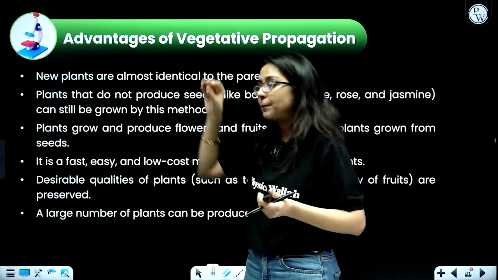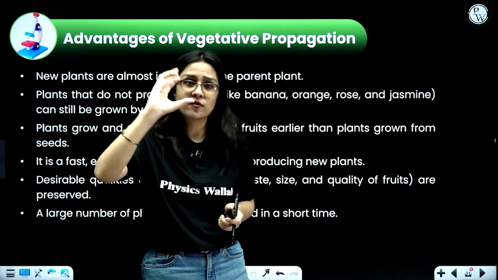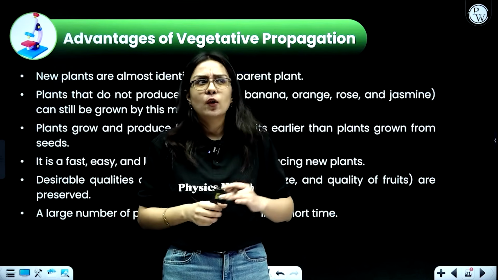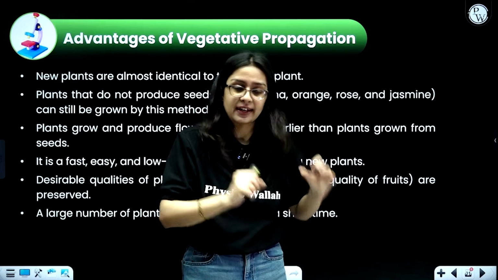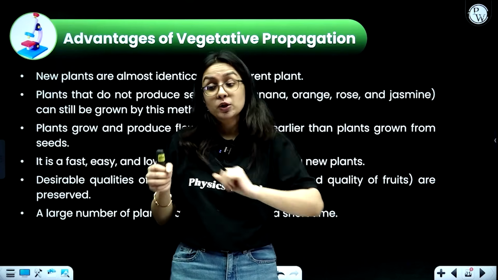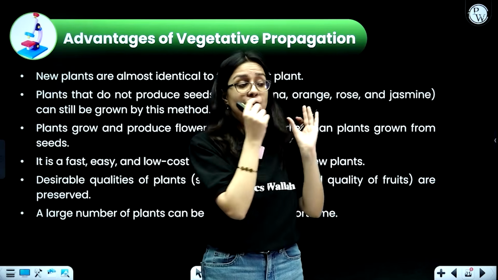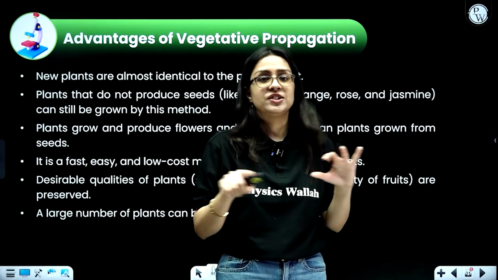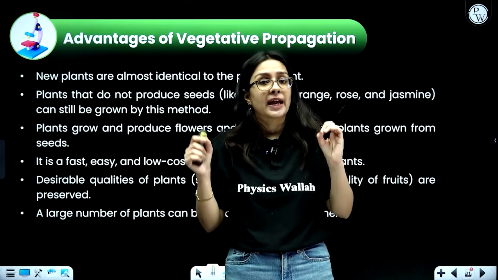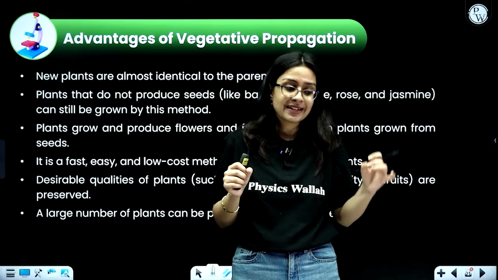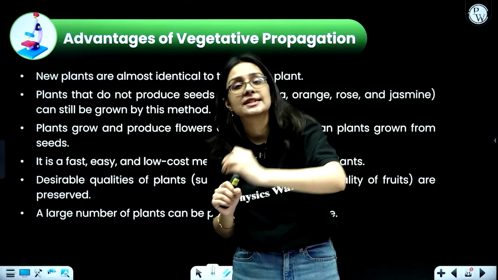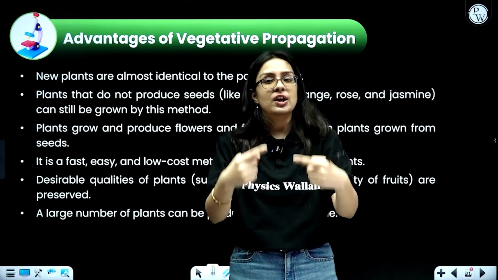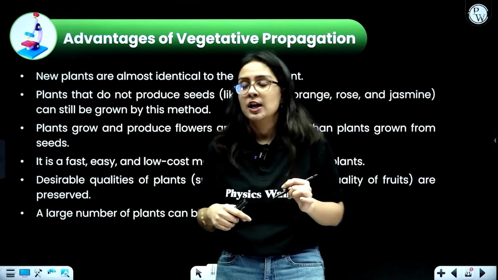For example, if the parent plant of sugarcane produces sugarcane which are of very long length, and it is also very sweet in nature, it has a very high sugary content, and you want to replicate this particular sugarcane in your field, what will you do? You just take a stem of it, sow it in your own field, and you will get exactly the same length of sugarcane and the same sweetness also. Since there was no genetic mixing, no seed formation and no gamete formation, only a stem was cut and sown, the new plants produced will be exactly similar to the parent plant. So when you want the same qualities as a parent in the new plant also, you use this method of vegetative propagation.